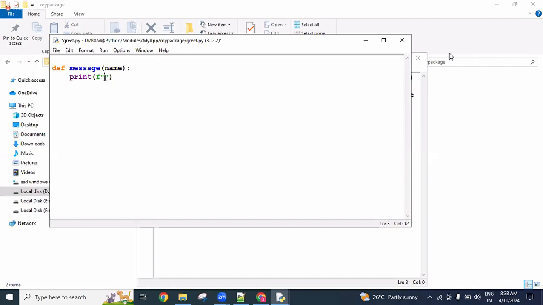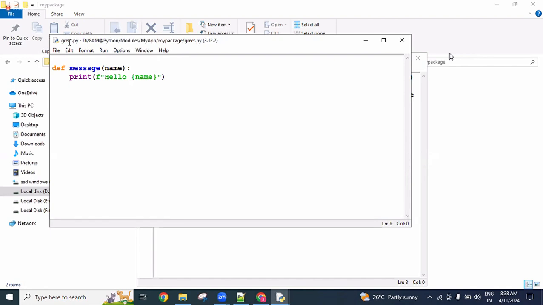So now here it prints hello and the name. If I'm sending Virat, it displays hello Virat. If I'm sending Rohit, it displays hello Rohit. Just the name I'm displaying. Okay, so now this is one function.